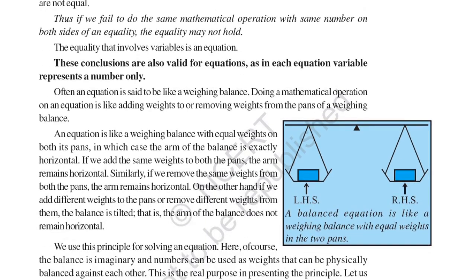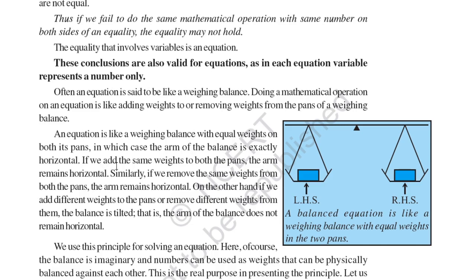So these conclusions are also valid for an equation, as in each equation the variable represents a number only. So often an equation is said to be like a weighing balance. Doing a mathematical operation on an equation is like adding weights to or removing weights from the pan of a weighing balance. So you can see LHS and RHS on a weighing balance. A balanced equation is like a weighing balance with equal weights in the two pans, in which case the arm of the balance is exactly horizontal.